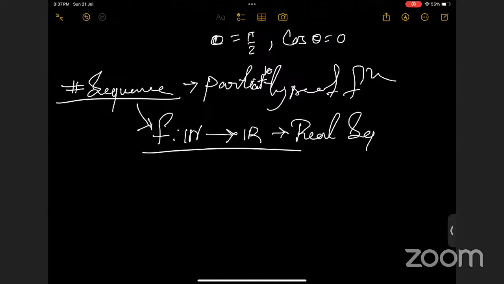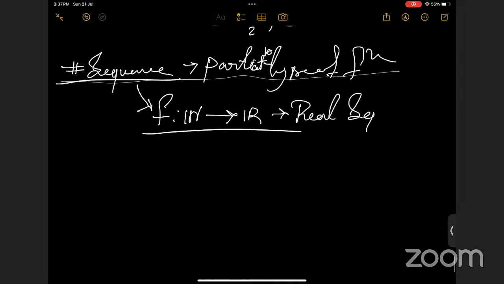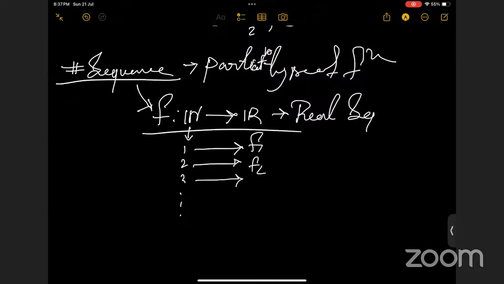And generally, what does this mean? This is a sequence. For every natural number 1, 2, 3, and so on, you will get some F1, F2, F3, and they belong to the real numbers, and 1, 2, 3 we're taking as natural numbers.